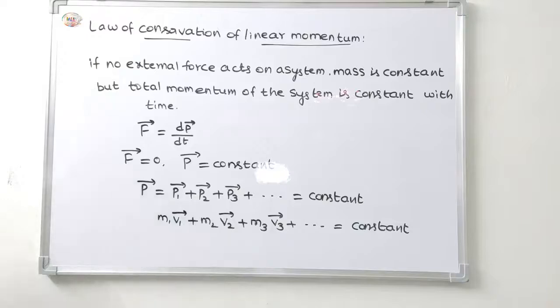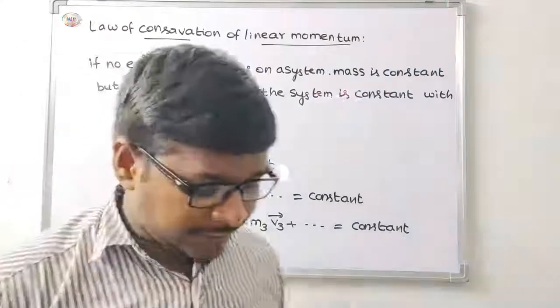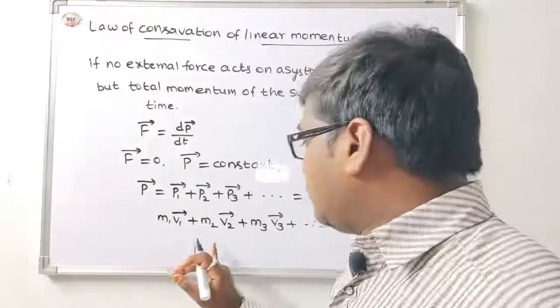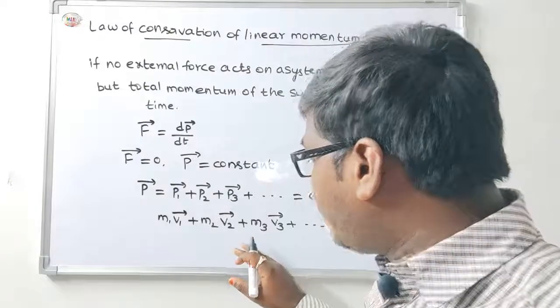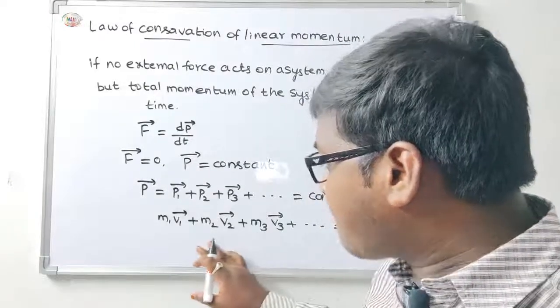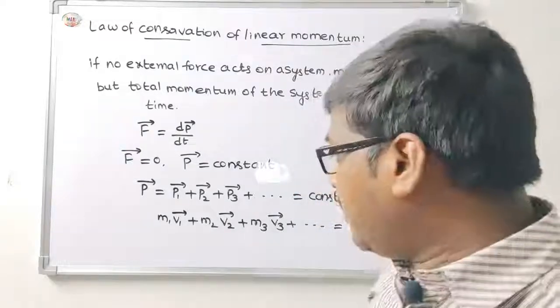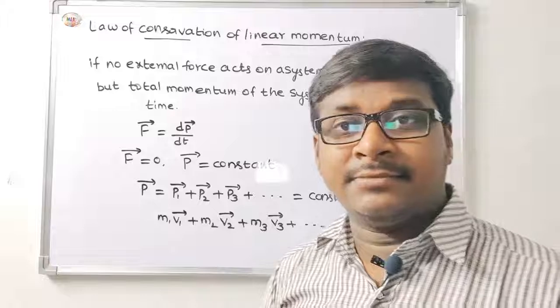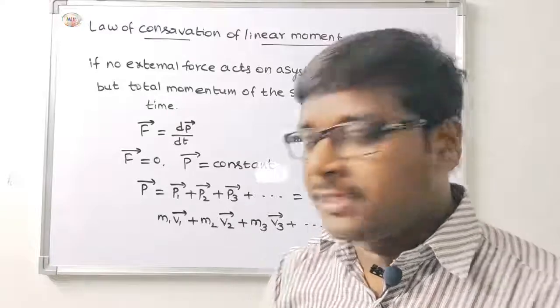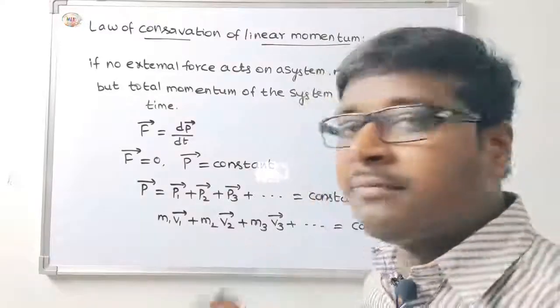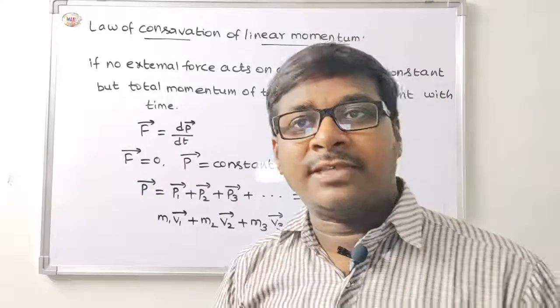Okay, this equation shows that in the absence of external forces for a closed system, the individual linear momentum values may change, but the sum of these momenta remains constant with respect to time.